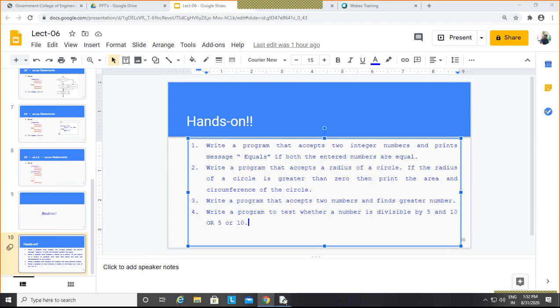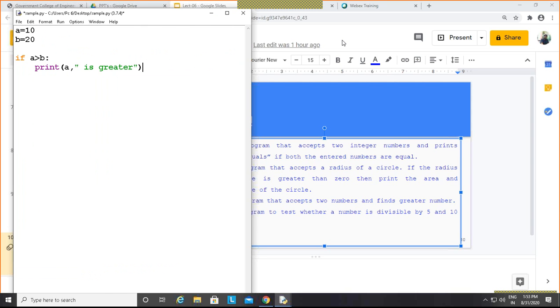A equals 10, B equals 20, and if A is greater than B, print A is greater, and otherwise print B is greater.